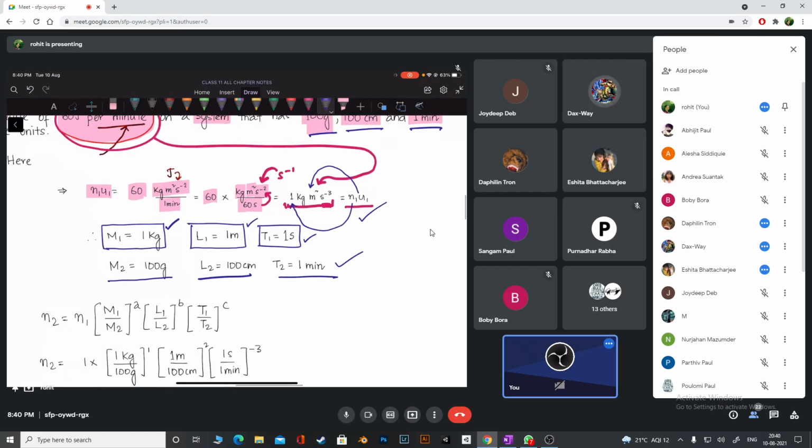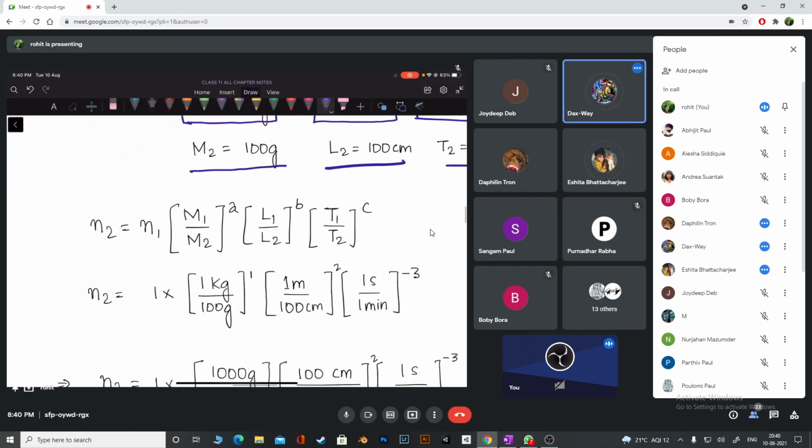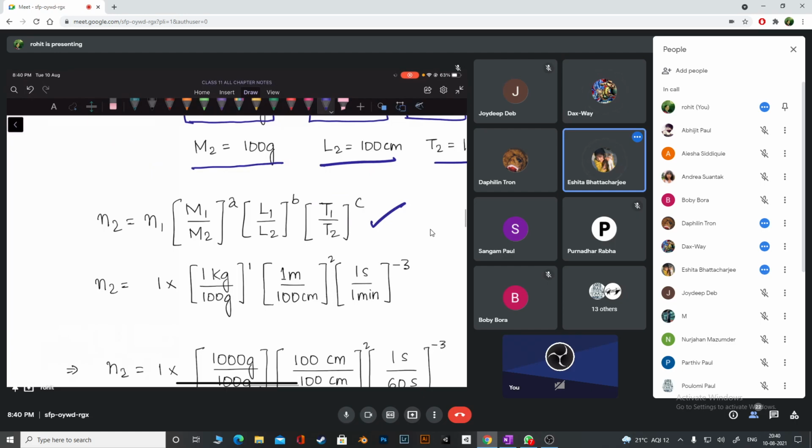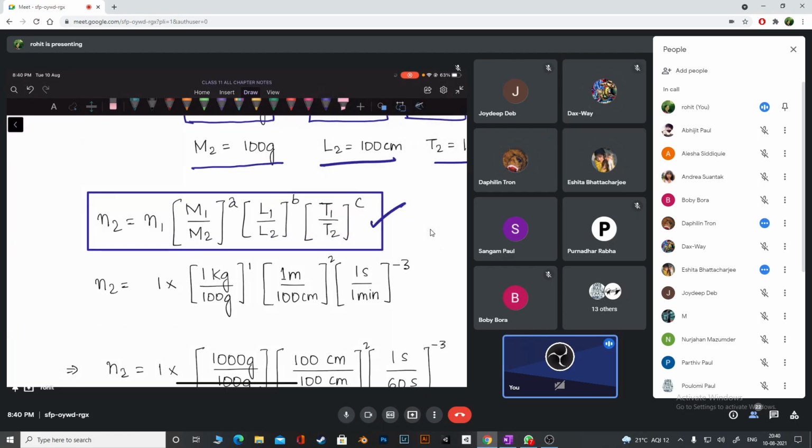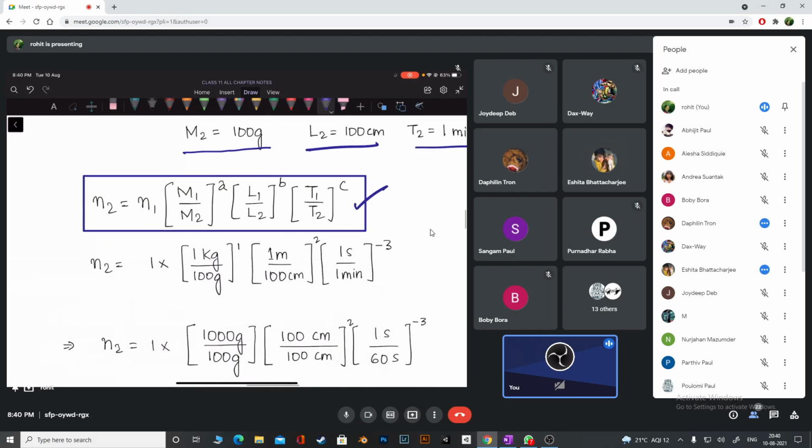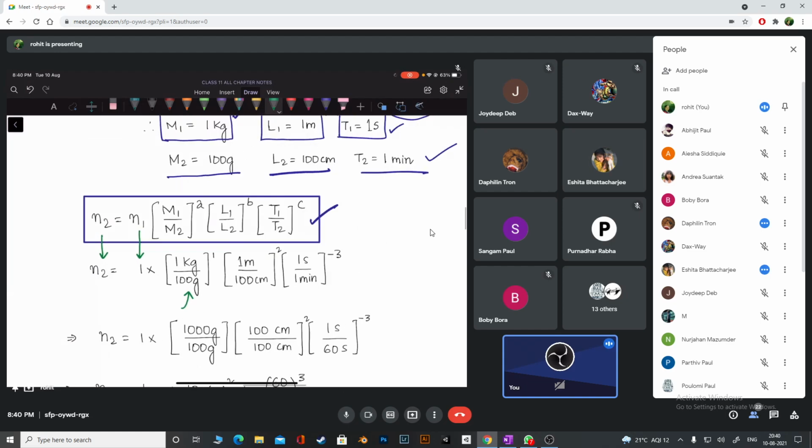Now we proceed. We write N2 as usual, like this. It is the general formula to convert. So N2 is what we are finding. N1 is 1. In the first system we have kg. In the second system the unit is 100 grams. I have written 100 here. M2 is 100.